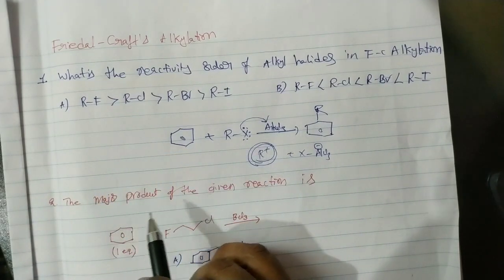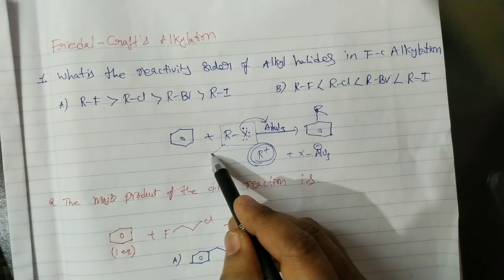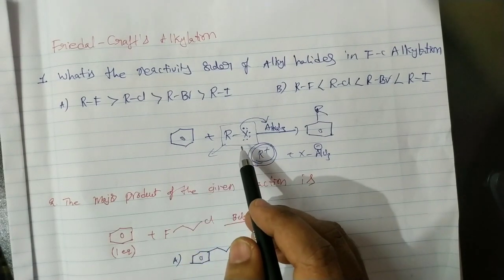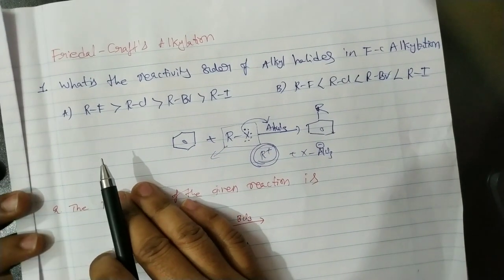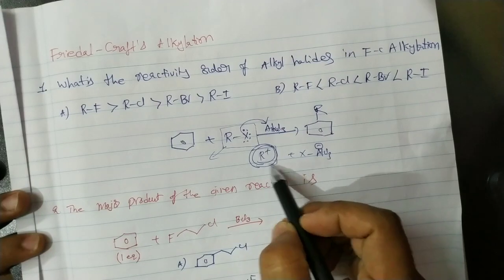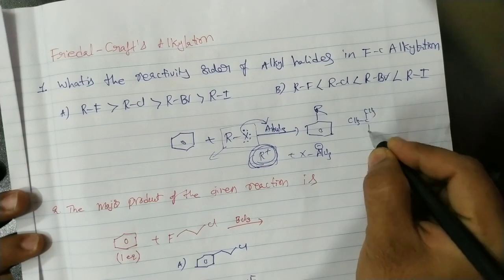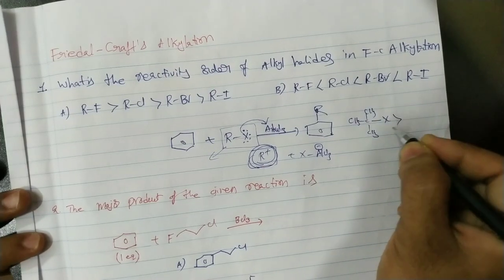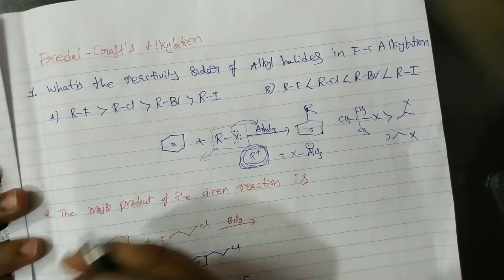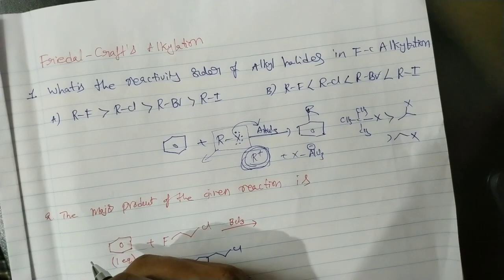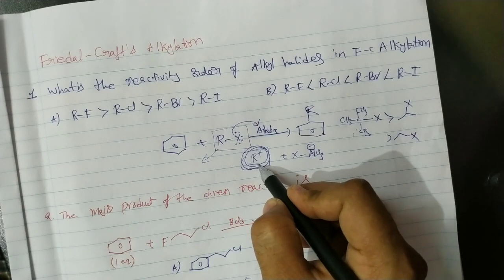Okay, so here in this case, for the alkylation of the benzene, we are using the alkyl halide. So the alkyl halide is an alkylating agent. Okay, now here which alkylating agent is more reactive? Of course, based on the carbocation stability we can say tertiary alkyl halides are more reactive, and next secondary alkyl halides, and then primary alkyl halides. Okay, based on the stability of the carbocation. So higher the stability of the carbocation, higher the rate of formation of the carbocation.